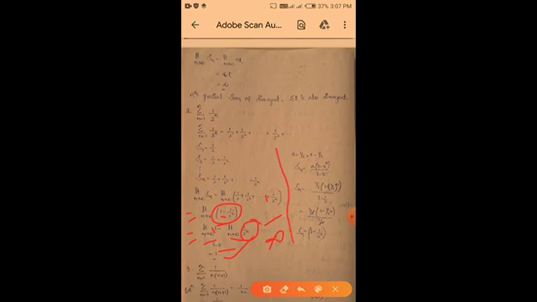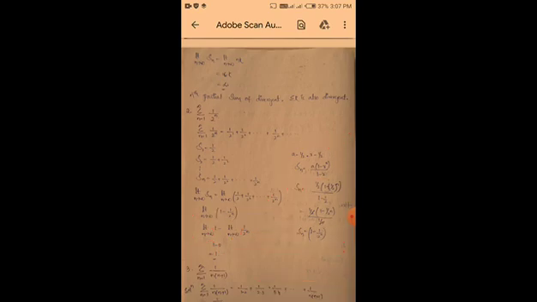a is equal to, this is geometric series, so a is 1 by 2, r is equal to 1 by 2. Okay, so Sn is equal to a into 1 minus r to the power of n by 1 minus r. So Sn value we get here, we have to simplify this one, we get Sn is equal to 1 minus 1 by 2 to the power of n.